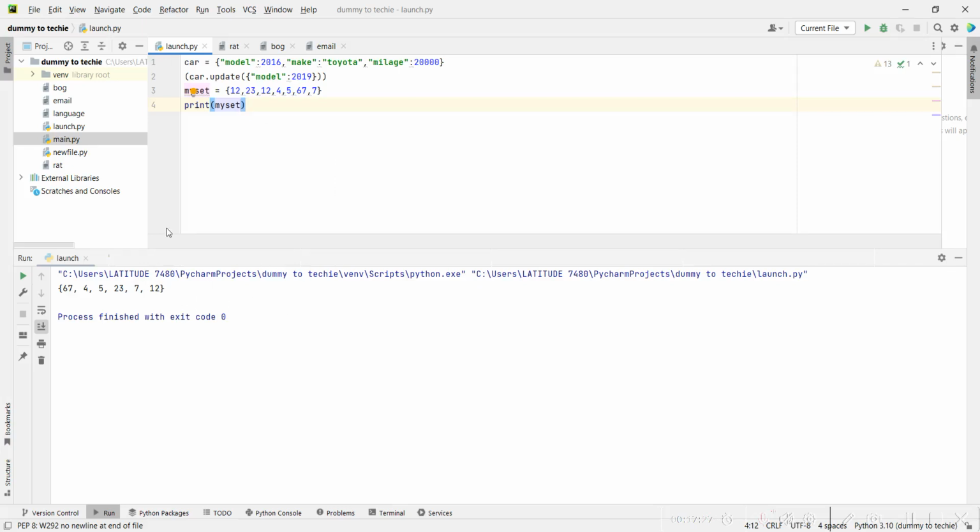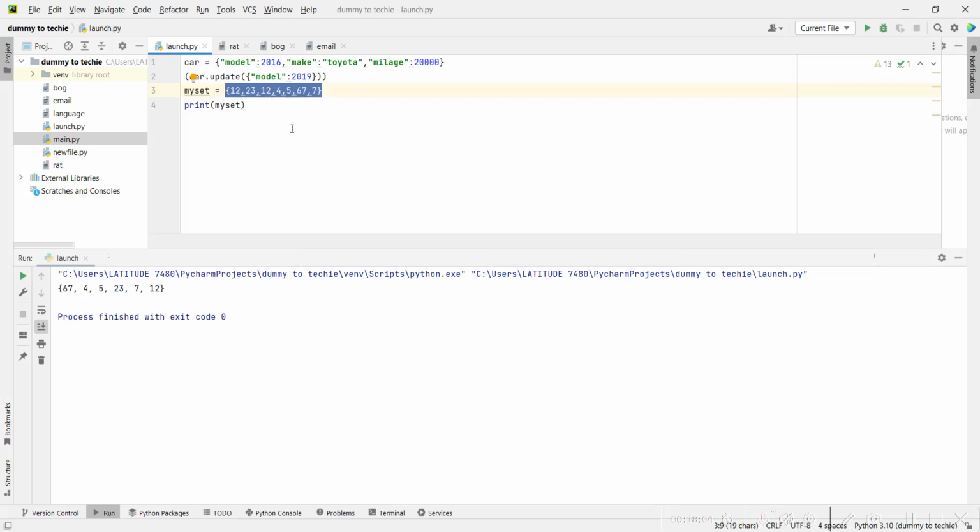Another thing about a set is that it is unordered. So if I print it out again, the way it is ordered... even though you saw how I wrote it in here, 12 first, 23, 60, it basically scattered the values. So that's what a set is about. It's unordered. It doesn't follow the order in which you create it. It will give itself a new order when you want to use it. So it's unordered, and it doesn't allow for duplicate values.